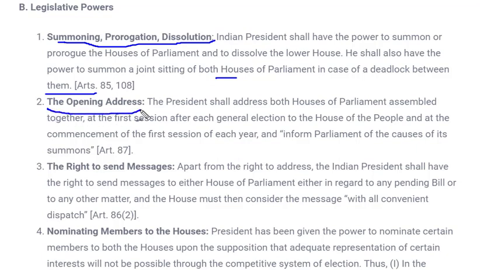He has the power of opening address. That means whenever a new government is formed in both the houses, Lok Sabha and Rajya Sabha, he starts with his speech. He can give his speech and tell the idea about what happens. Next is the right to send messages. Apart from the right of address, he can also send messages whenever there is any pending bill or any matter that has come to him for his assent.